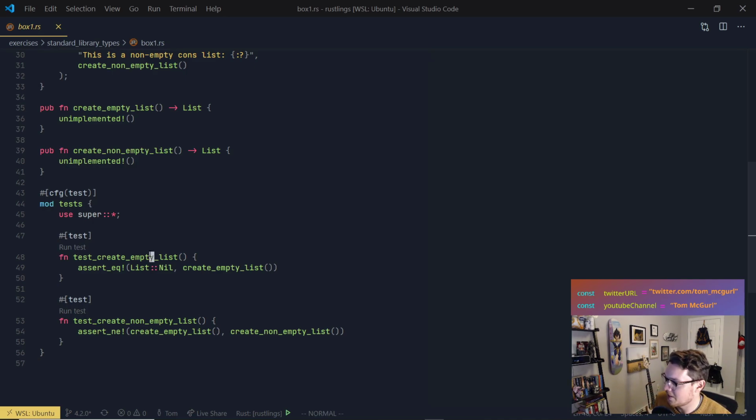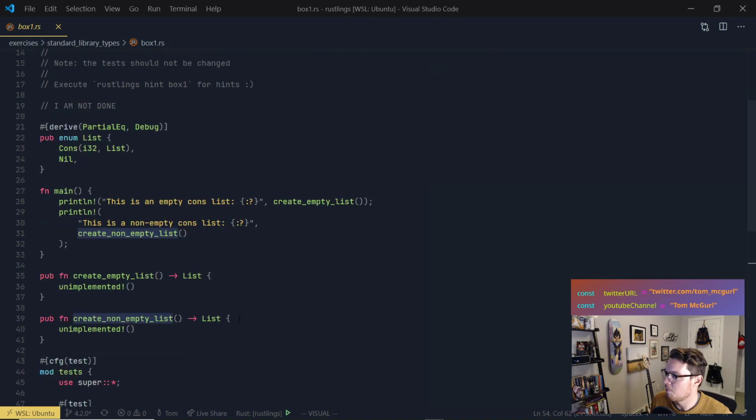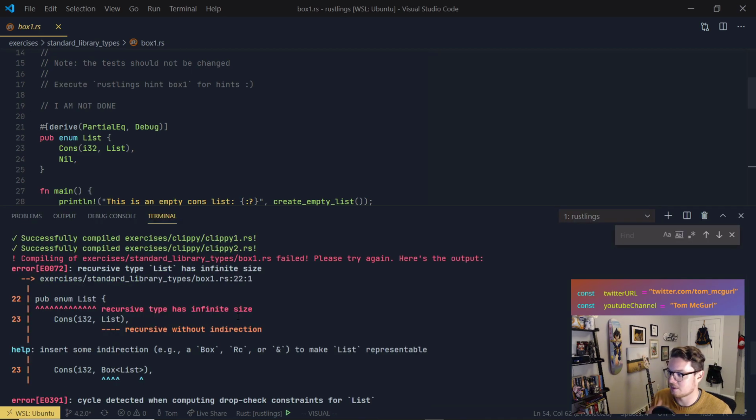Okay, so for the test, we have test create empty list. It's an assert equals, so this is a test, which we're going to read about in chapter 11. Assert that list nil is equivalent to create empty list. So it should return list nil. Then they're asserting not equal, empty list and non-empty list. So it's just asserting that an empty list is not the same thing as a non-empty list. So pretty easy assertions. We're not going to change the tests. But let's look at what our error says and see what information we can get from that. And if we can't get enough information there, we'll leverage our Rustlings hint.